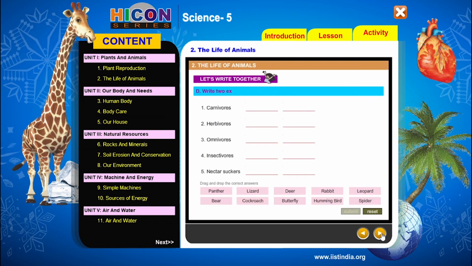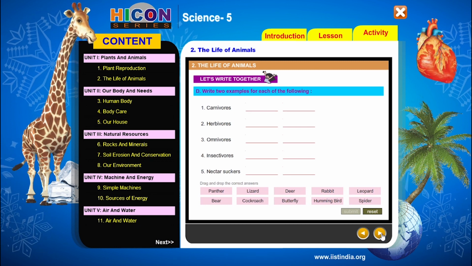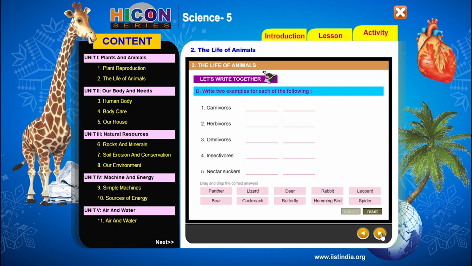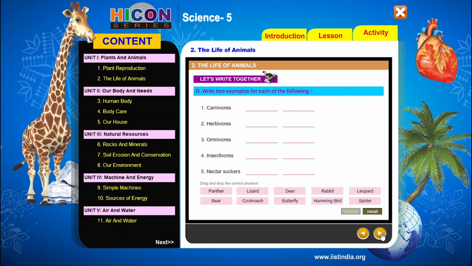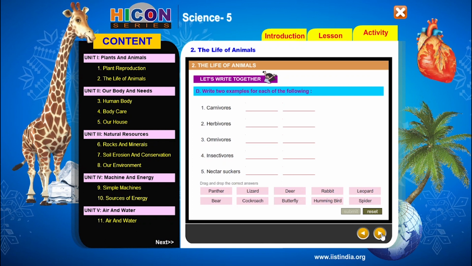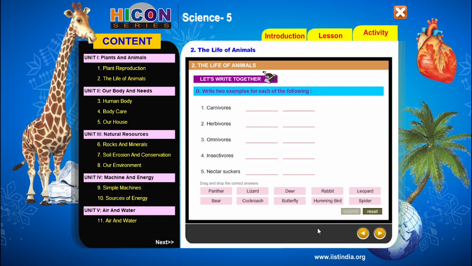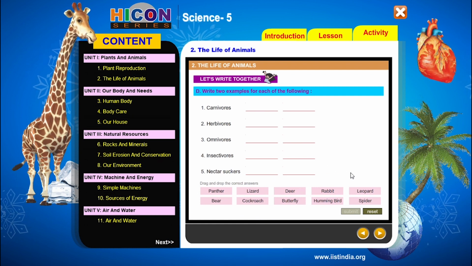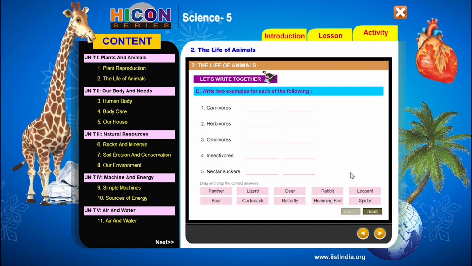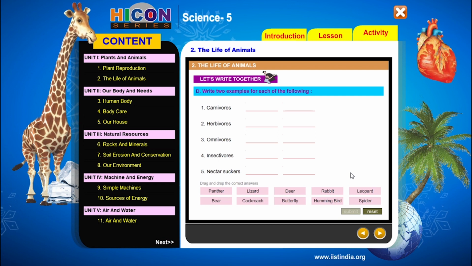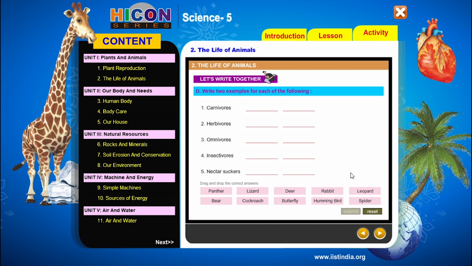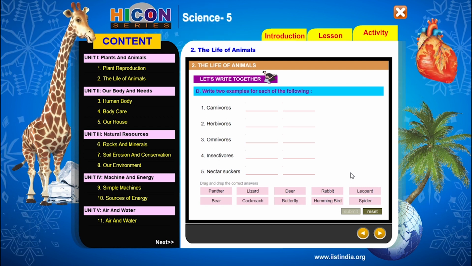So children, the next part in the activity section is to write 2 examples for each of the following. There are 5 types of animals given. Now the task is we have to write 2 examples for each category of animals. The examples are already given below these sentences. Now our task is to pick the suitable answers for each category of animal, and write those words in the blanks provided in each category.